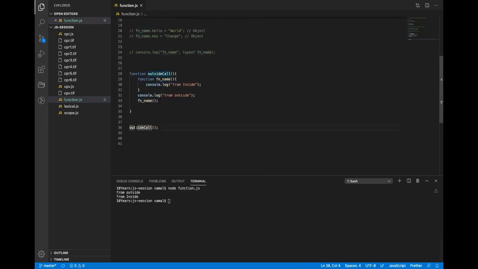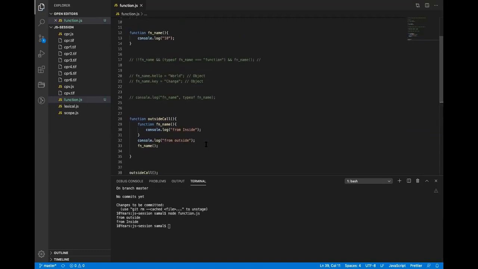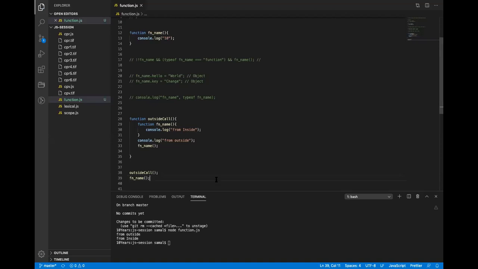If I do this now here, tell me what will be the output. From outside, from inside, and 10. Right, so it is very straightforward, right?